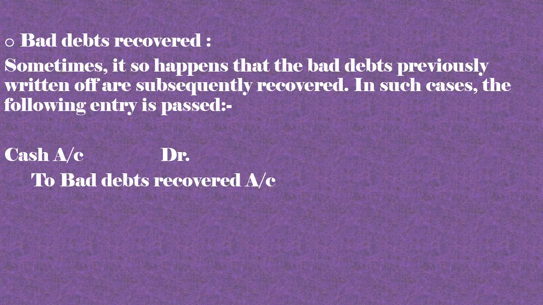So we are crediting the bad debts recovered account, because according to nominal account the gains are supposed to be credited. So when we have bad debts we debit, but sometimes luckily we recover the bad debts, then the cash comes in, debit, real account what comes in debit, and bad debts recovered becomes our gain. So nominal account it will be credit.